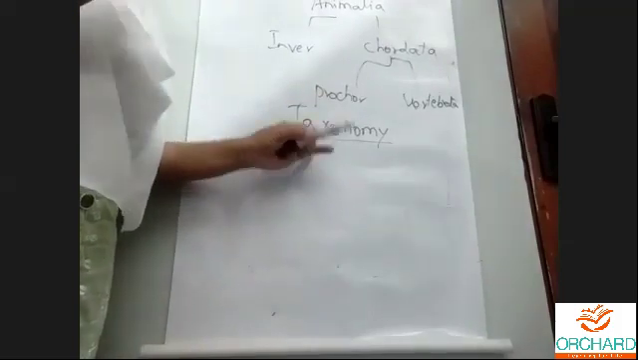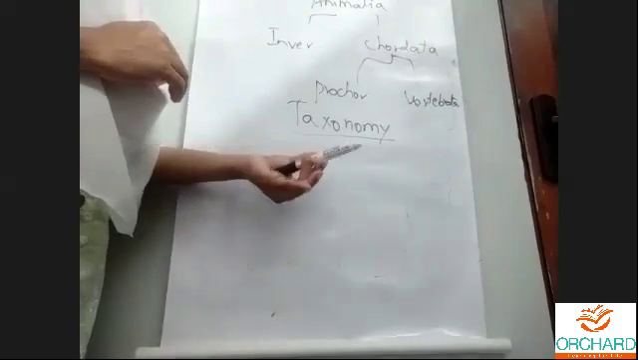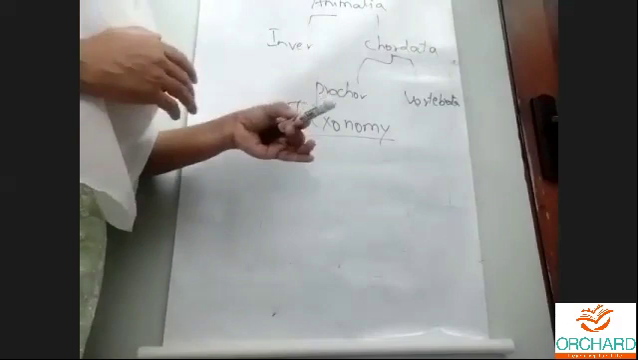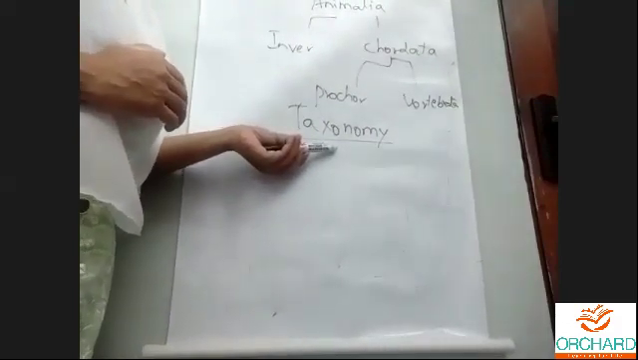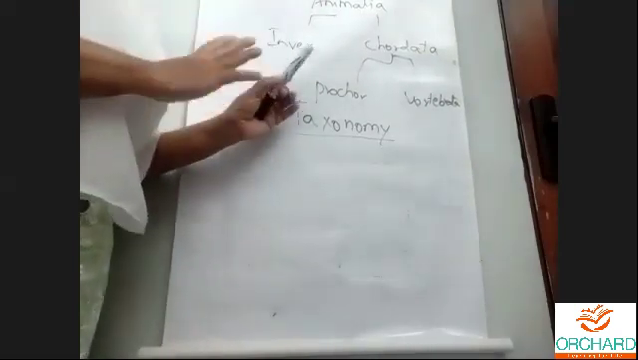Under this we have different branches. We say physiology when we learn about its functional aspects. We say morphology when we learn about its structure. So taxonomy is the study of the classification of animals based on their characters, similarities and differences.